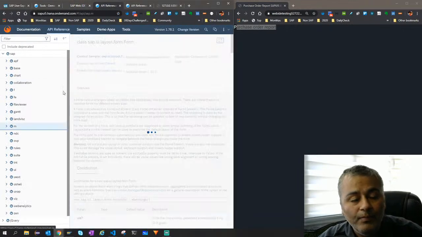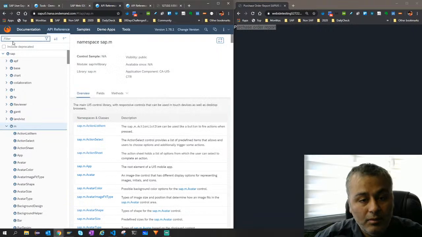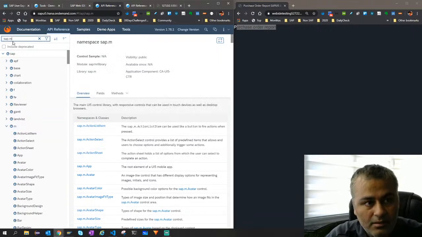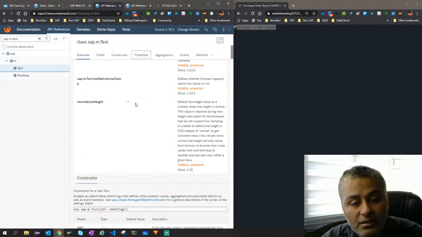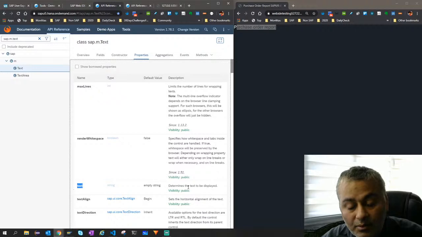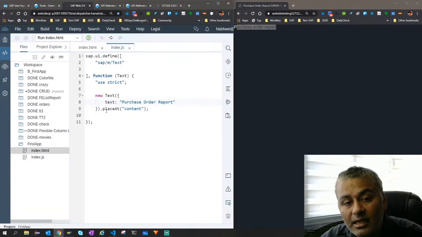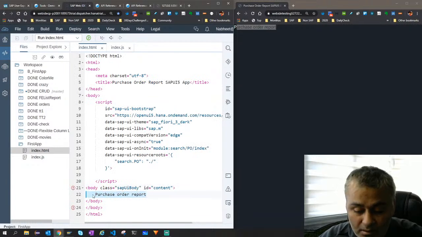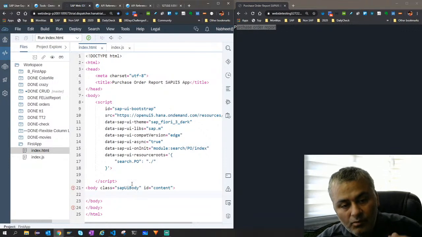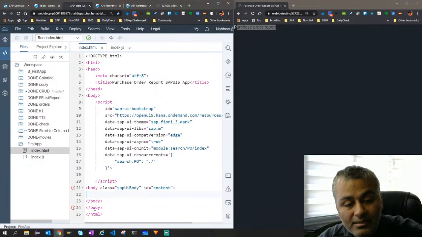I know from this documentation of sap.m.text that text has a property which determines the text to be displayed. So I added this text, and like typical HTML CSS, I place it at this ID, which we have defined. Now I will remove this. Ideally, whatever is returned shall be placed inside this.